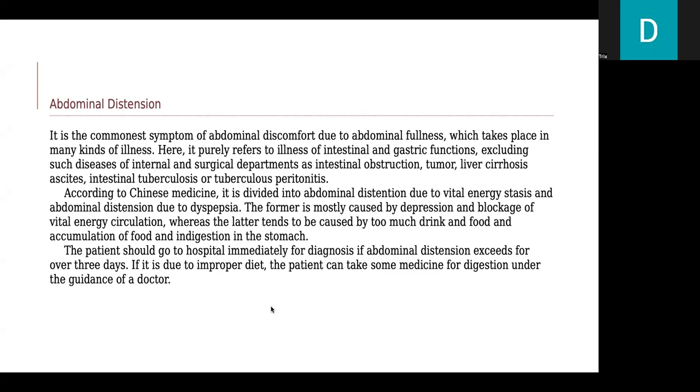According to Chinese medicine, it is divided into abdominal distension due to vital energy stasis and abdominal distension due to dyspepsia. The former is mostly caused by depression and blockage of vital energy circulation, whereas the latter tends to be caused by too much drink and food and accumulation of food and indigestion in the stomach. The patient should go to the hospital immediately for diagnosis if abdominal distension lasts for over 3 days. If it is due to improper diet, the patient can take some medicine for digestion under the guidance of a doctor.